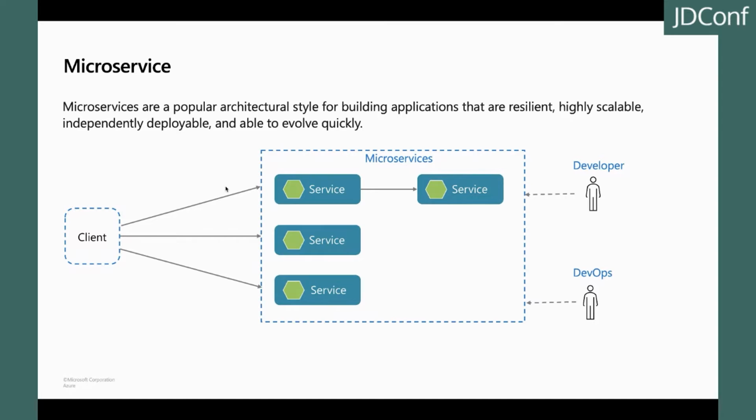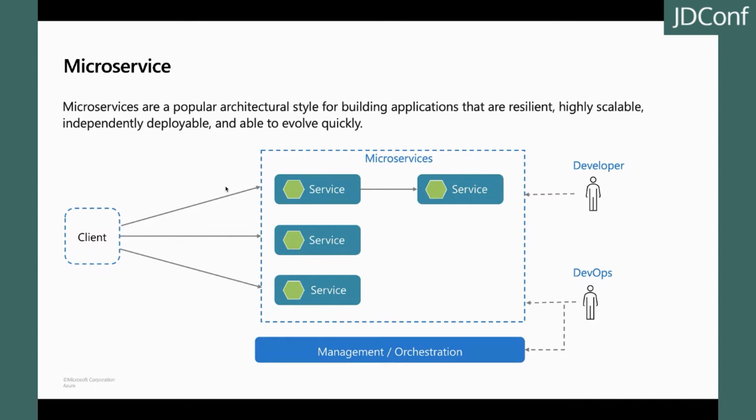Besides the services themselves, let's discuss also some of the other components that appear in a typical microservice project. My services need management and orchestration components. These components are responsible for placing services on nodes, identifying failures, and rebalancing services across nodes. As you can see from this diagram, we also have some microservices which expose external APIs to clients. In real-world systems, this number can grow very quickly, as well as the entire system's complexity. Usually a much better approach is to use an API gateway.